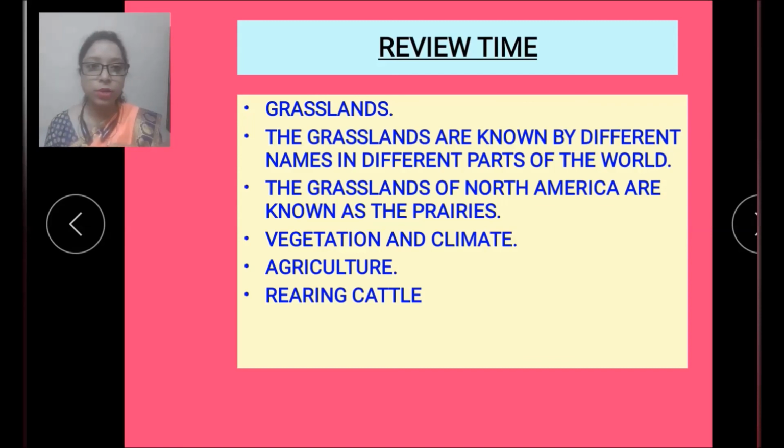Then we have studied about vegetation and climate of prairies. Then we have studied about agriculture of prairies. Then rearing of animals. So why are they rearing animals? For their beef and for their dairy products. This also we have studied in this chapter.